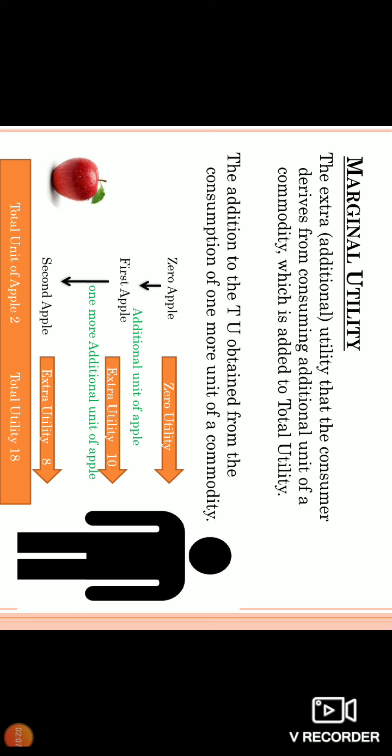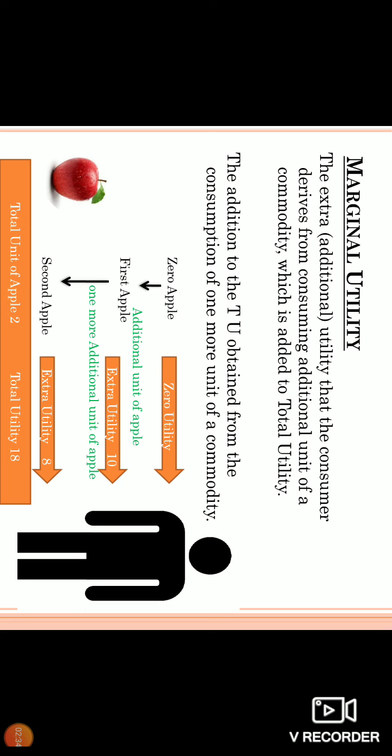Is it clear? The addition to the total utility is obtained from the consumption of one more unit of a commodity. When you make an addition to the total utility, you have to make additions every time. This addition is obtained from the consumption of one more, meaning one extra unit of a commodity.